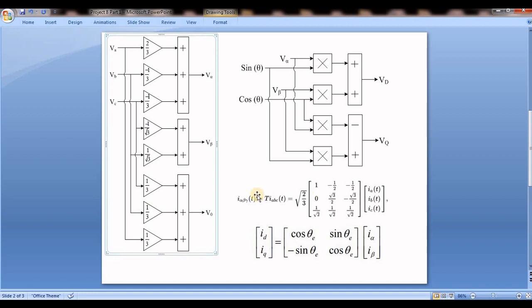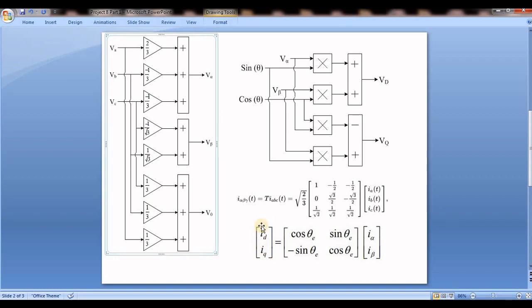So see, this is from 3 phase to 2 phase. Definitely these two phases are sinusoidal in nature, they are waveforms, not constants. But from alpha beta to DQ, the DQ are DC components. They will be constants, either 1, or 0, or maybe 0.5, or 0.8, or 0.9, according to our values. This is the DC voltage, DC components.